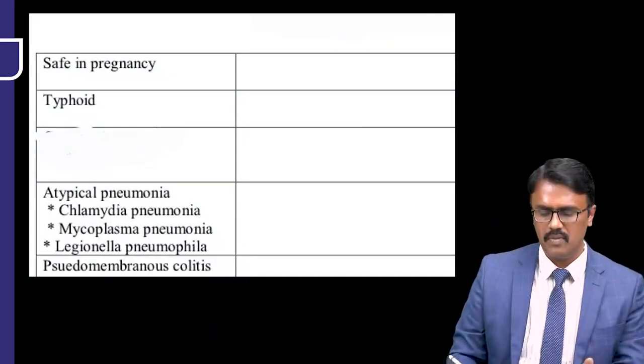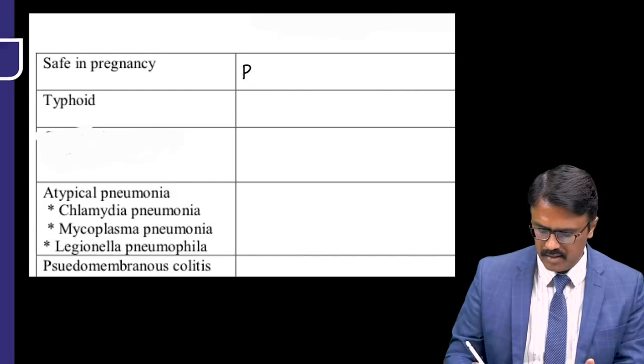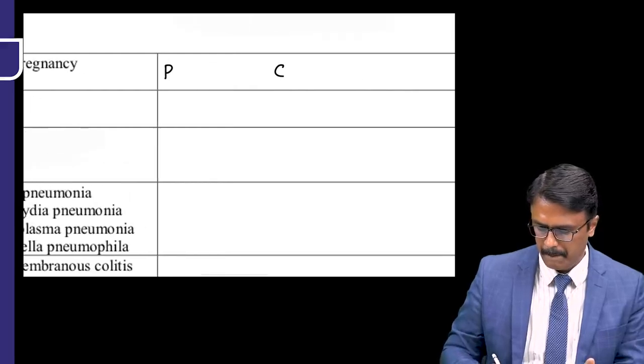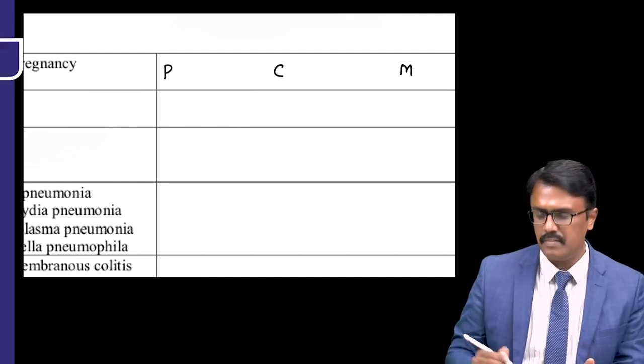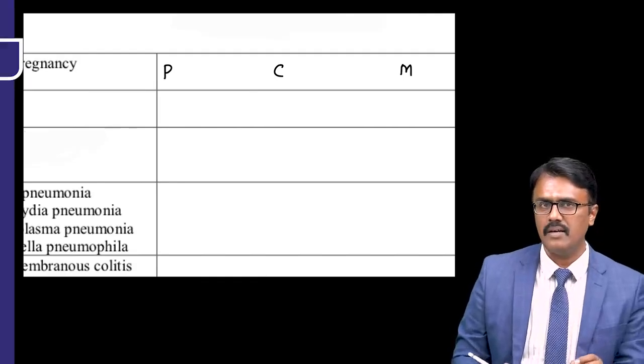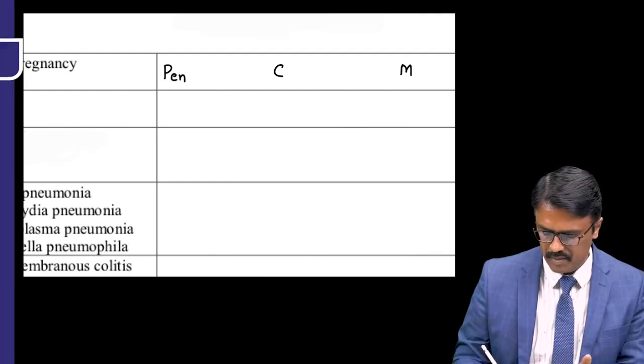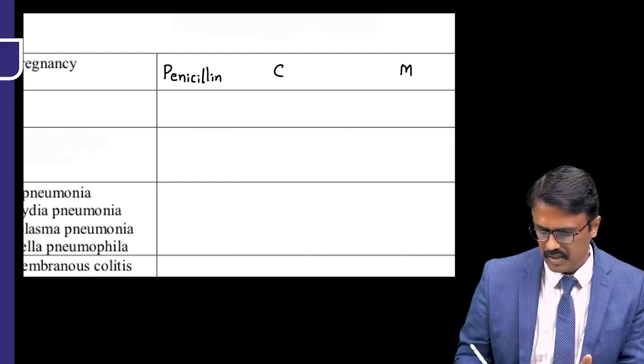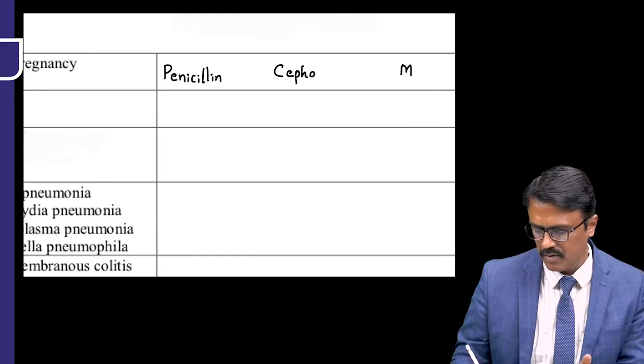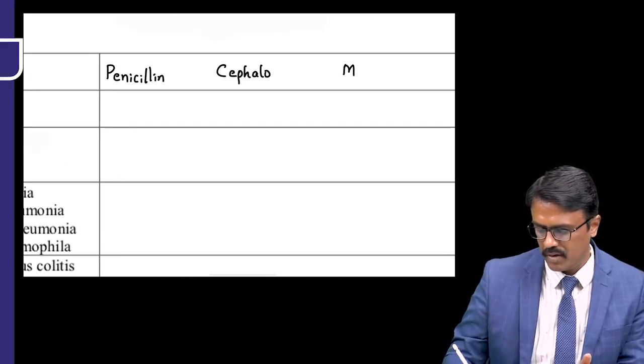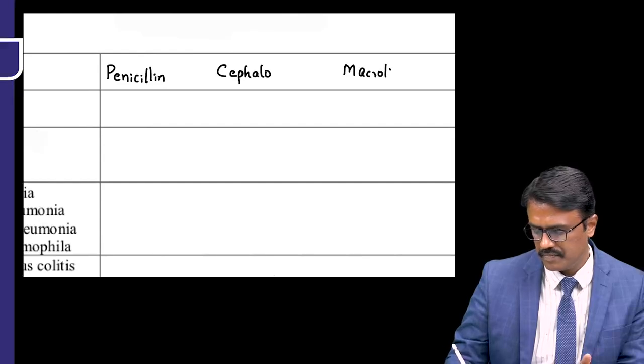Before we start, let me tell you there are certain drugs which are safe in pregnancy. What are the drugs safe in pregnancy? The mnemonic is PCM. So for any infection in pregnancy, these antibacterial drugs are safer. P for penicillin, C for cephalosporin, and M for macrolide.